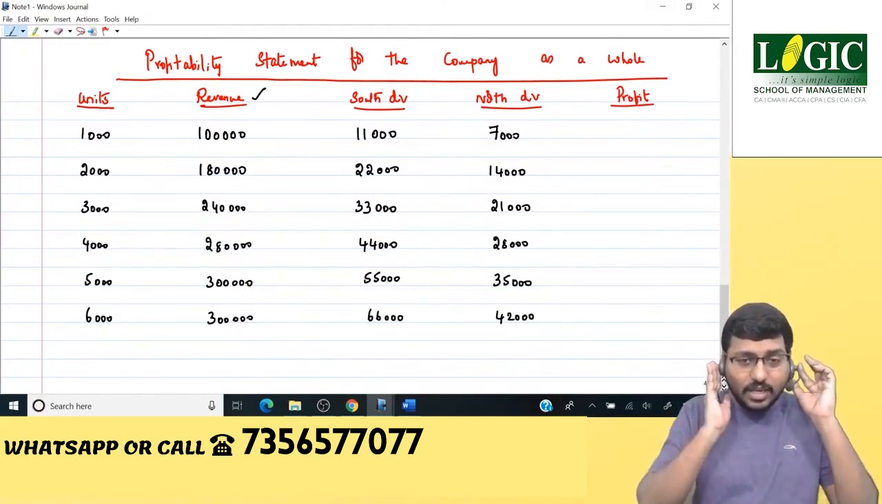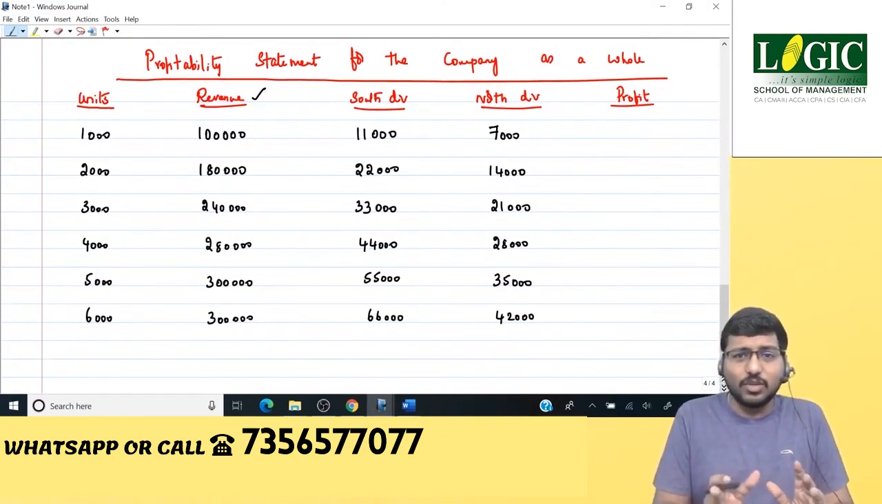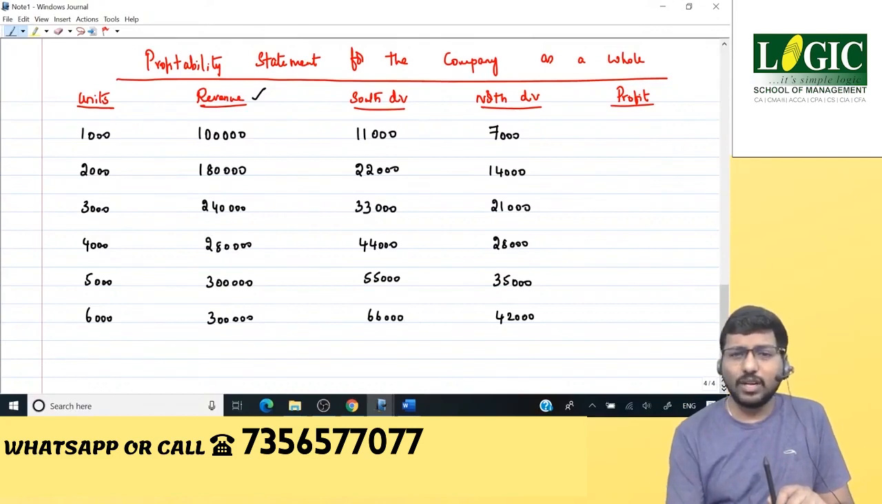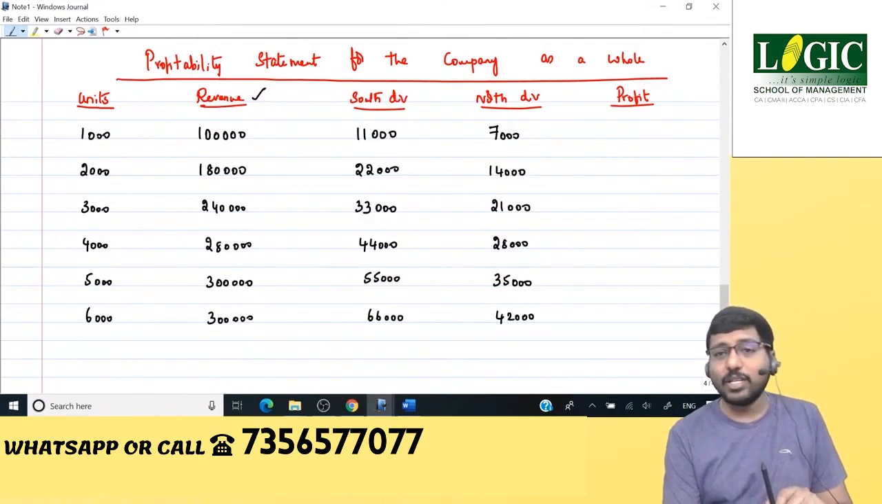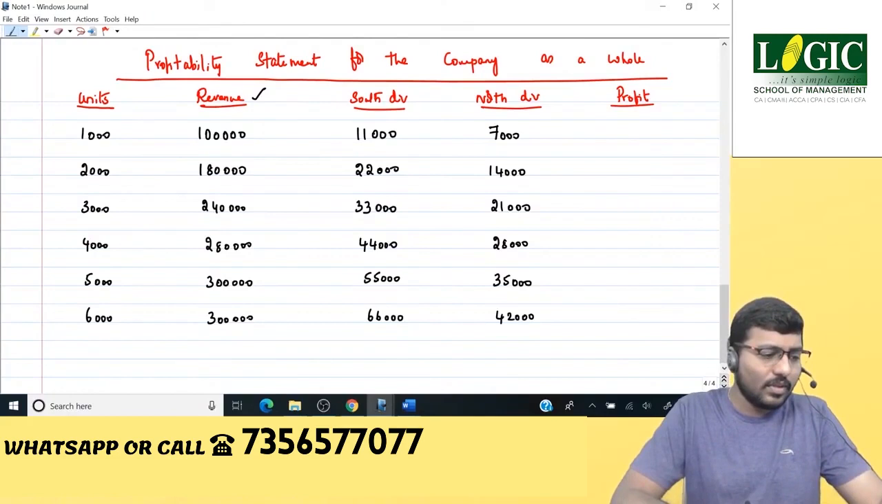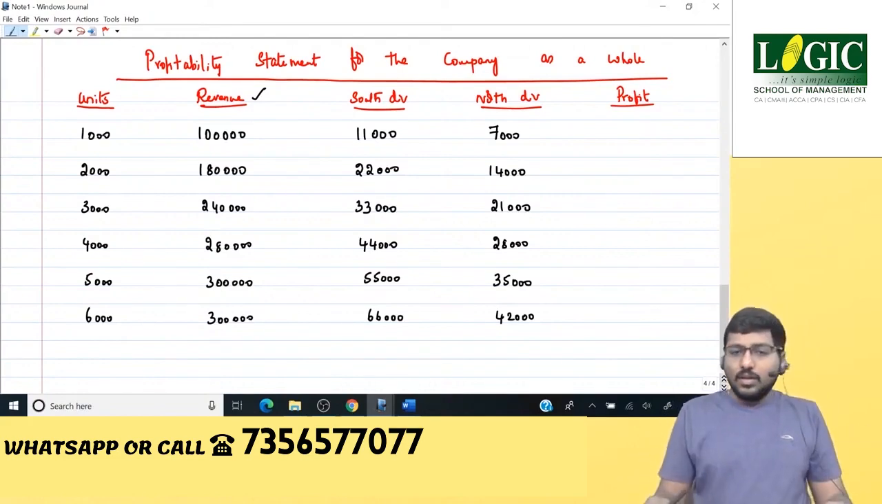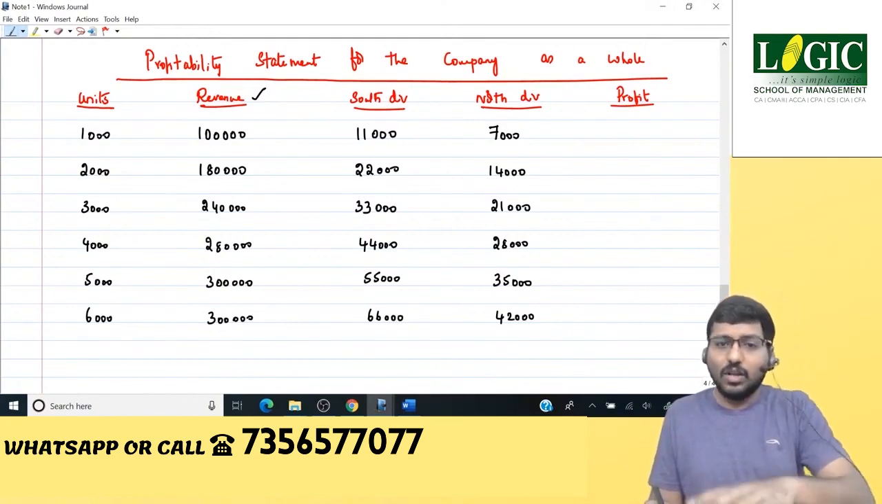All of you, please confirm the numbers. Once the numbers are confirmed, I'll move on. 11 rupees is the variable cost for south division. 7 rupees is the variable cost for north division. I hope we are done with it. You confirm the numbers, we'll move on to calculation of profit. All the numbers are fine.